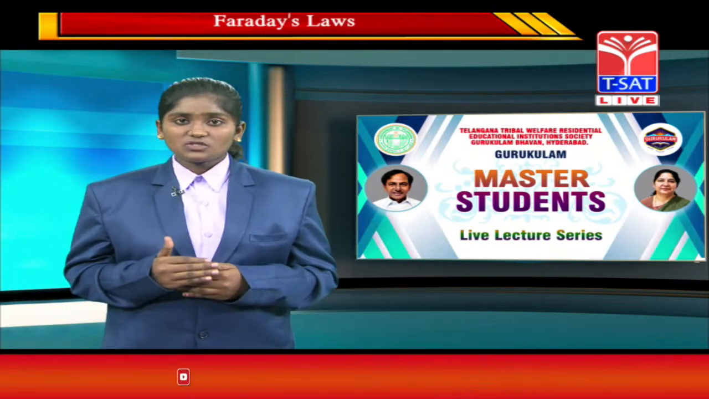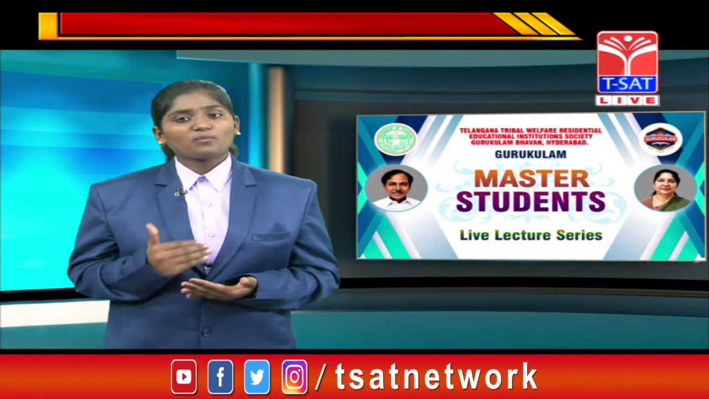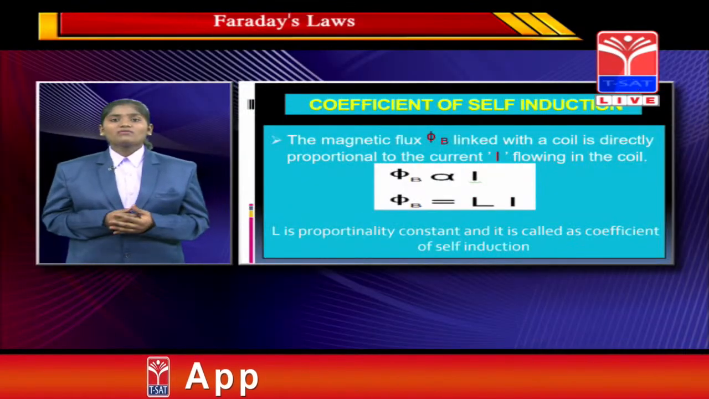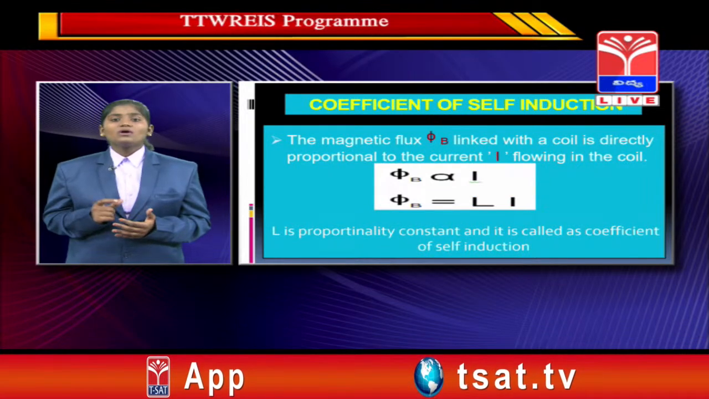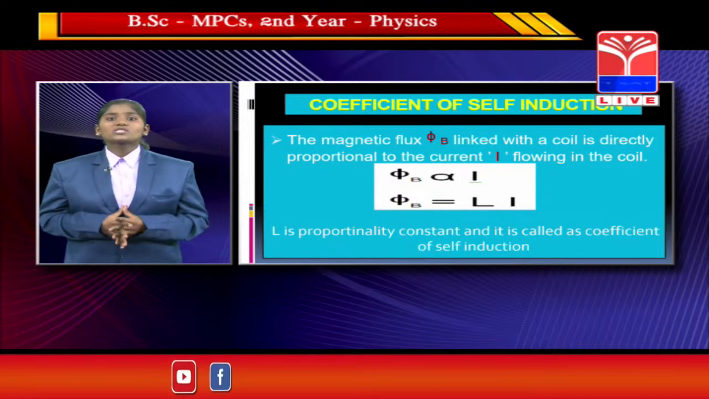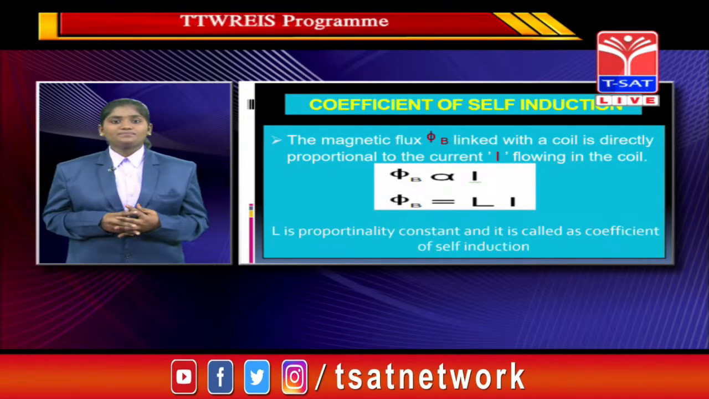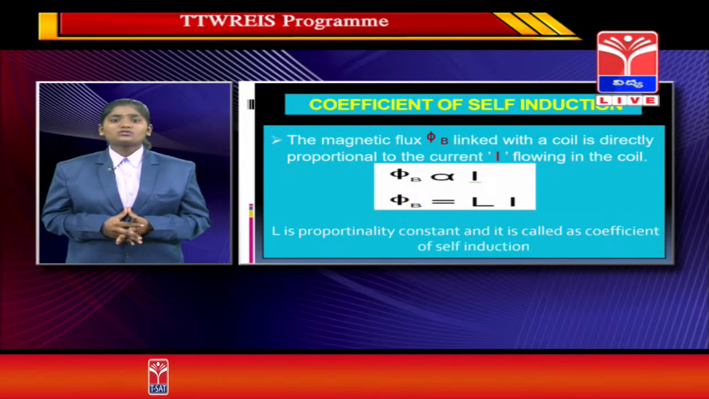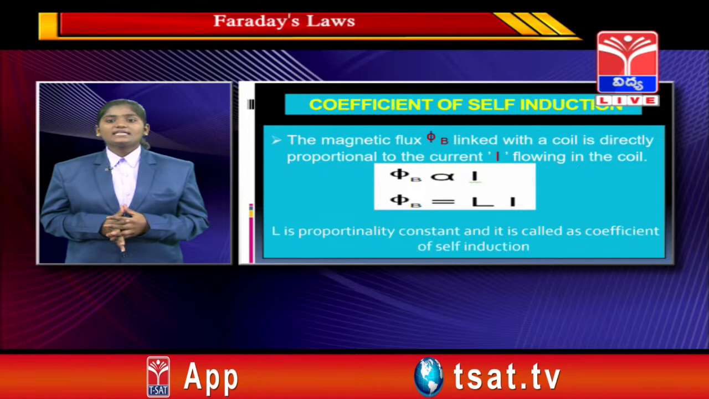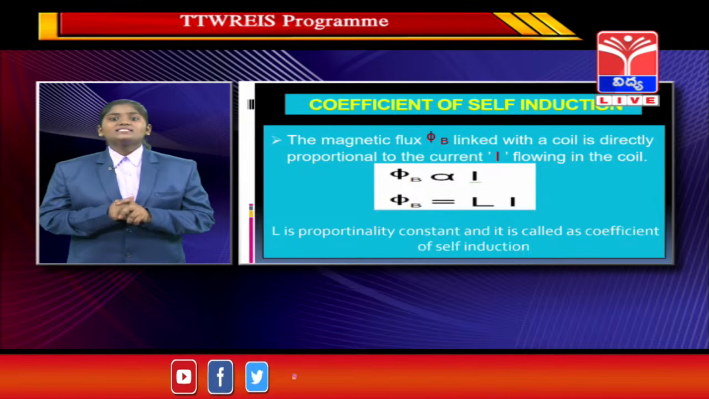So that is the reason phi B, the magnetic flux, is proportional to the current I. Phi B is proportional to I. By removing the proportionality we get the proportionality constant, that is L. Phi B equals L I, where L is a proportionality constant, and it is called the coefficient of self-induction, and it is about self-induction.